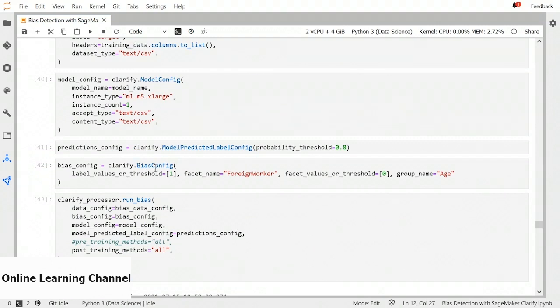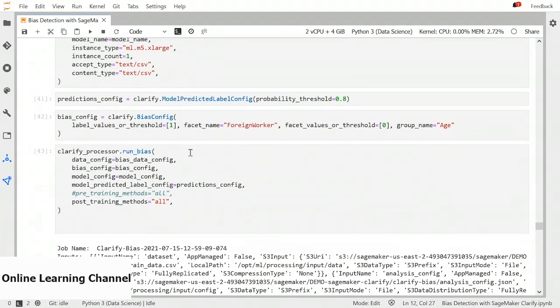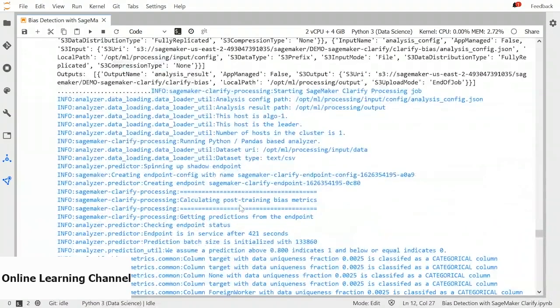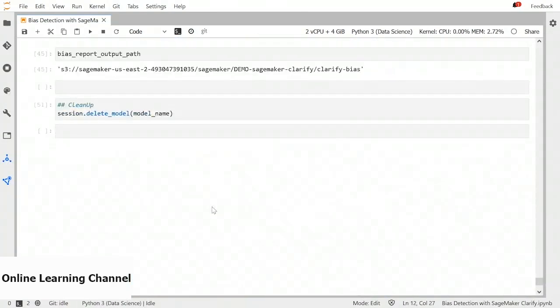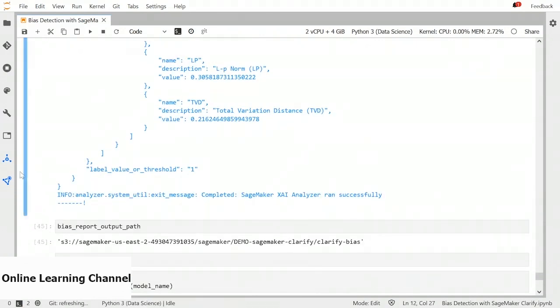Then we need to apply bias configuration, that would be foreign worker and age as a facet, and the values where they are sensitive or we want to know about. Next step is to run this bias job. We can see all the status of the job here. Once the job is completed, we can go to our experiments and trials tab in SageMaker Studio. Go to unassigned trial components because we did not assign any experiment with our job. So we can see here the Clarify bias job.